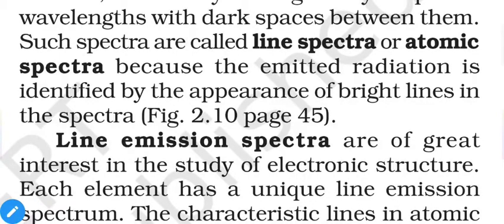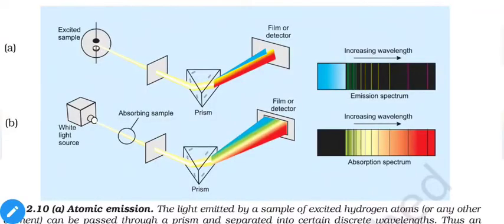Figure 2.10, page 45. Here a simple practical is mentioned. In the first case we have emission spectra, and in the second case we have absorption spectra. Let us discuss absorption spectra first. We have a source of white light, that means all the visible wavelengths are present in it.